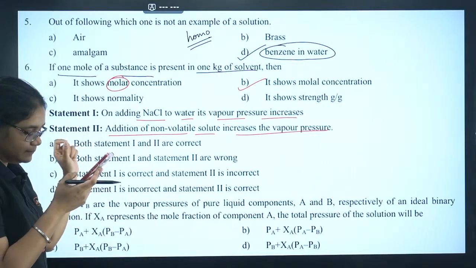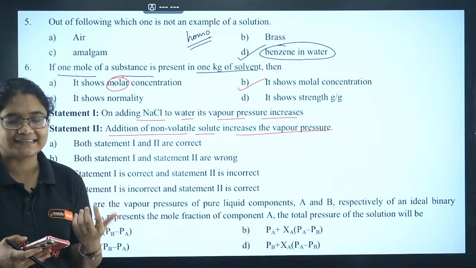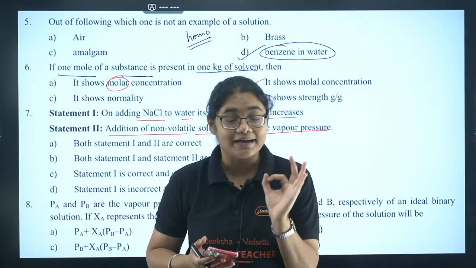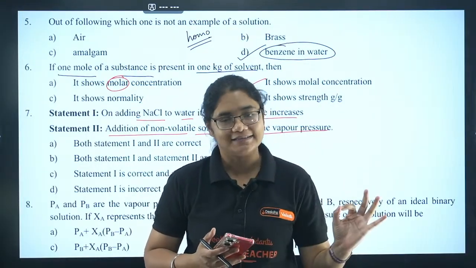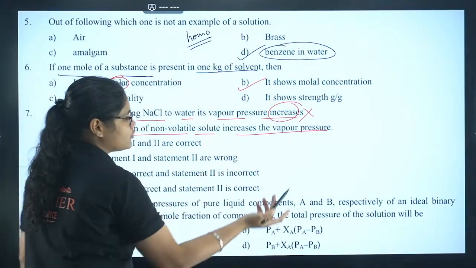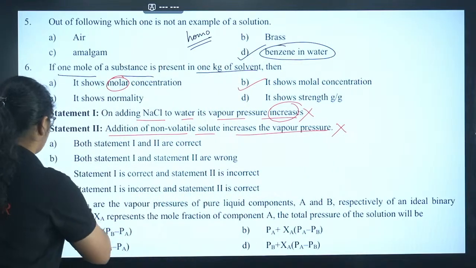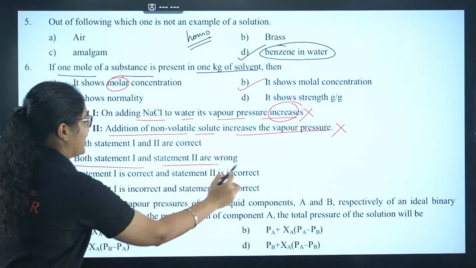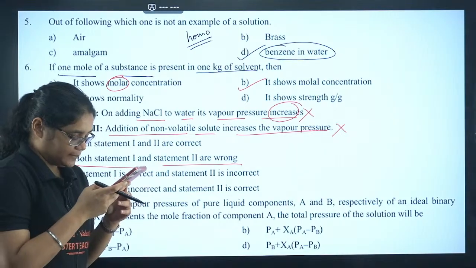On adding NaCl to water, its vapor pressure increases. Is this correct? Please remember, you have studied colligative properties, the first being relative lowering of vapor pressure. Whenever you add a solute, the vapor pressure always decreases, so it will never increase. So this statement is wrong. Addition of non-volatile solute increases the vapor pressure? No, it decreases the vapor pressure. So both the statements are incorrect. That is option B. Both statement 1 and statement 2 are wrong. Question number 7 will be B.